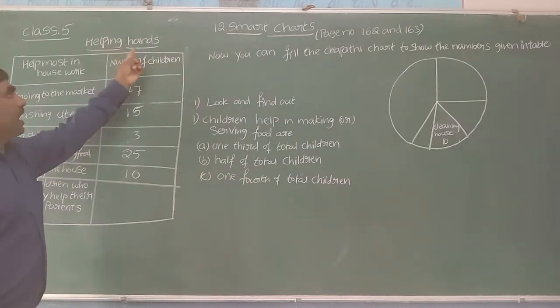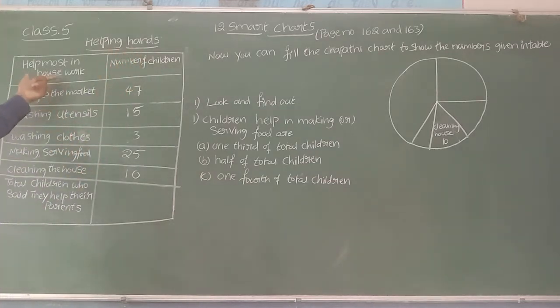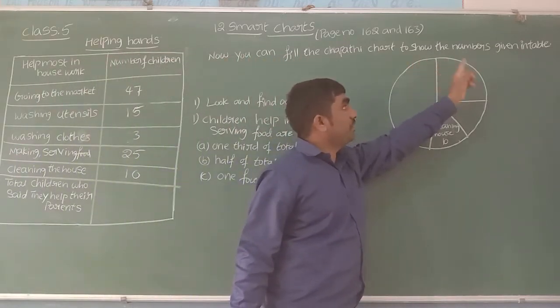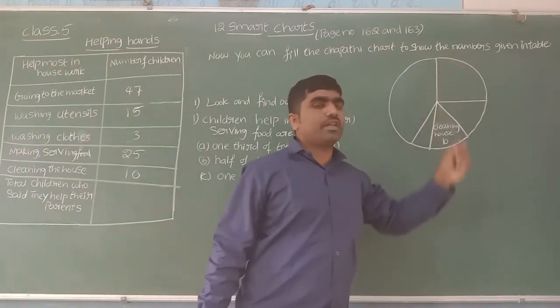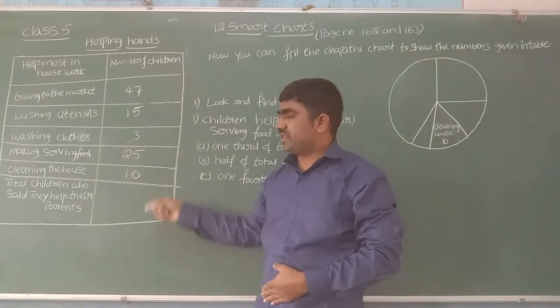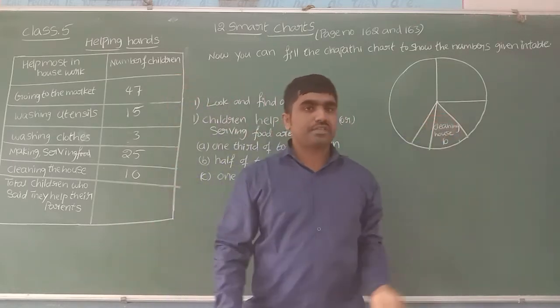Here they said helping hands. Here they gave the name of the way they help their parents, and here they give the number of children. Now we can fill the chapati chart to show the numbers given in the table. So whatever numbers are given in the table, we need to fill in the chapati chart.